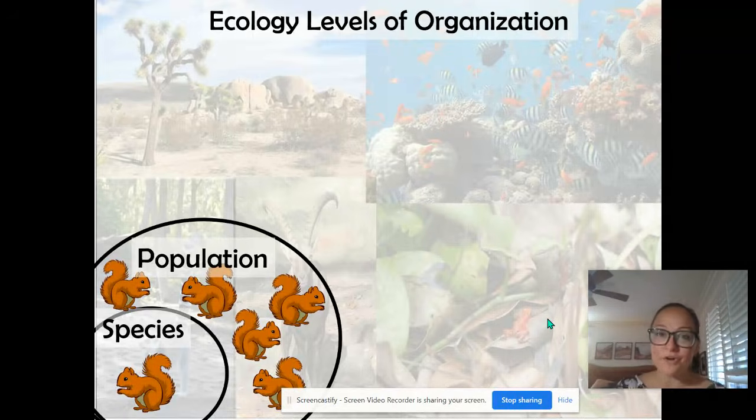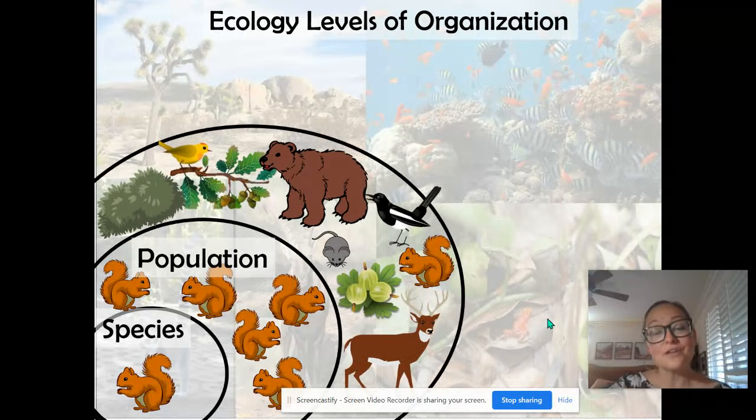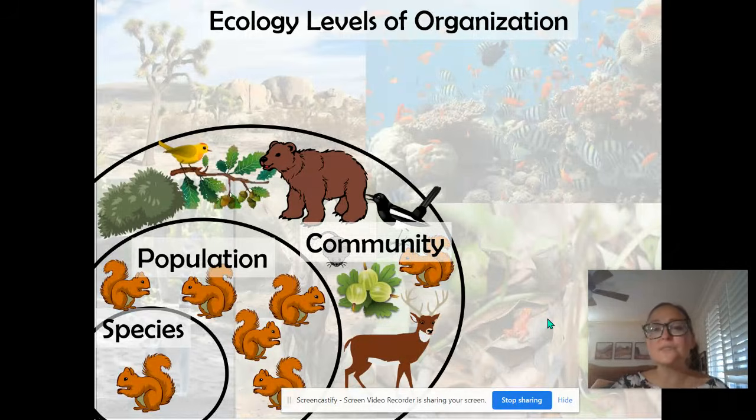Now, if you are studying the interactions between different populations all living together, that makes up our communities. A community is a group of populations, or a group of different living things, all interacting together. In community ecology, this is where you study things like symbiosis, mutualism, commensalism, parasitism.